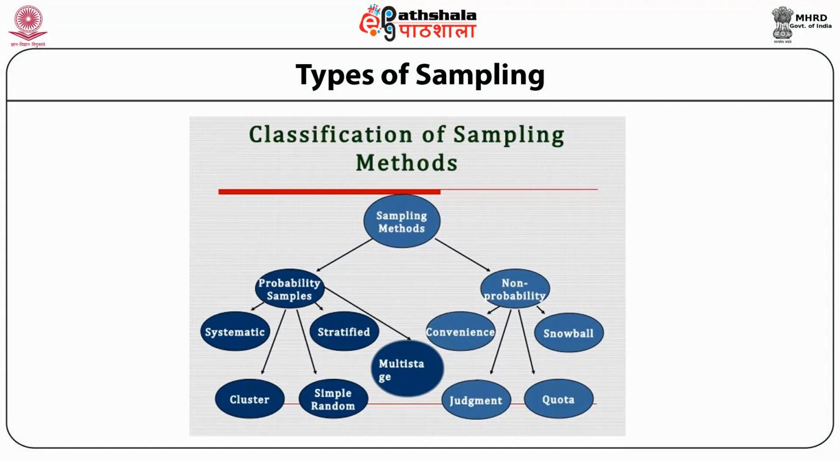Types of probability sampling. First is simple random sampling. Second, systematic sampling. Third, stratified random sampling, with two parts, proportionate and disproportionate. Fourth is cluster or area sampling. And fifth is multi-stage sampling. Types of non-probability sampling. First is convenience sampling. Second is judgment sampling. Third is snowball sampling. And fourth is quota sampling.